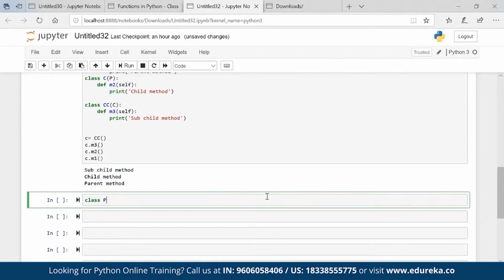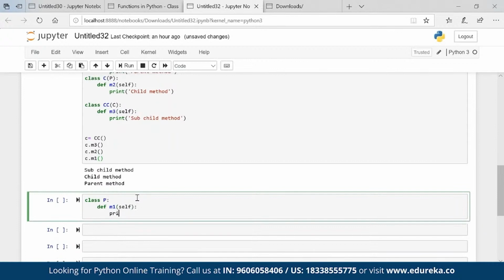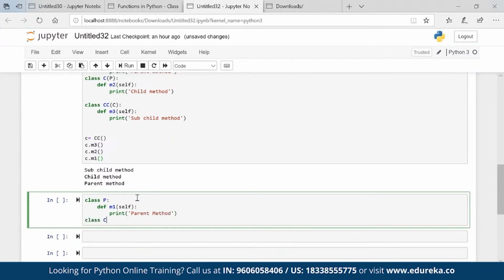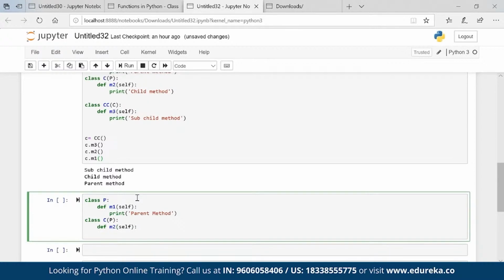Now I'm talking about hierarchical inheritance. I have two childs. I am a parent, I have two childs. So class P, def M1 self, print parent method. Class C, I am giving property to this class C. Def M2 self, print child method.